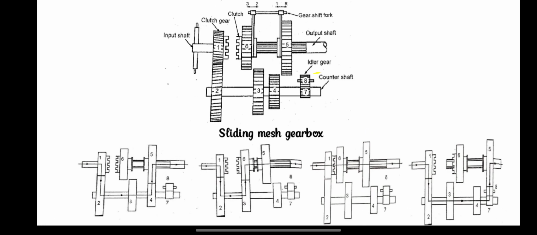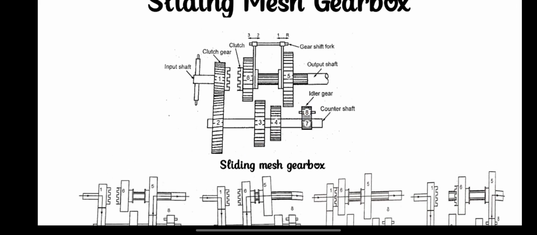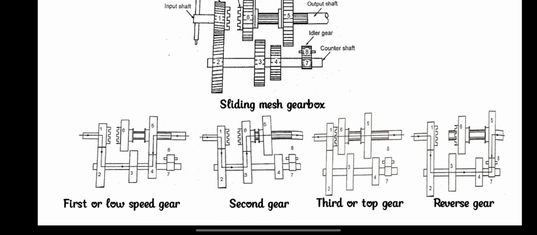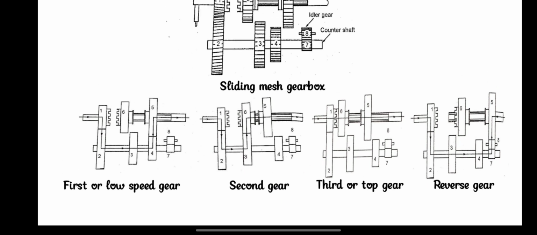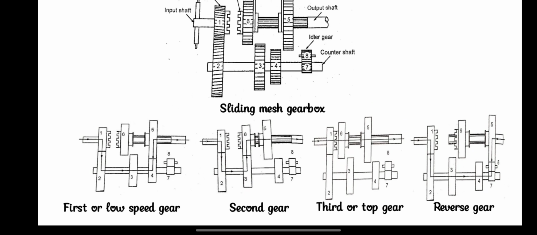This is the image of a sliding mesh gearbox. It has various gears numbered 1 to 7. For the first gear, the power flows through gears 1, 2, 3, 4, 5, then to the output. For the second gear, 1, 2, 3, 6, 5, then to the output. For the third gear, 1, 6, 5, which is a direct drive, goes to the output. And for the reverse gear, 1, 2, 3, 4, 7, 8, and then 5, which gives the output.